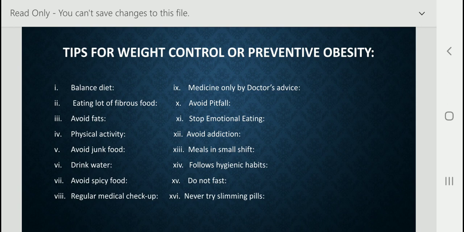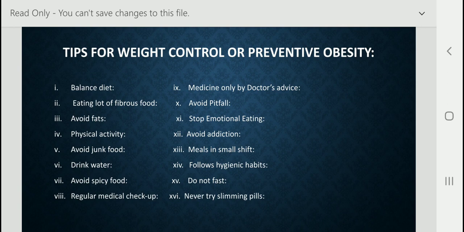So next, avoid any kinds of addiction. Avoid drinking. Obese persons should strictly avoid drinking alcohol, smoking and chewing tobacco. All these kinds of addiction are harmful for our body. They can also make us obese and increase our weight. So we should not take any kind of alcohol, smoking, or tobacco.